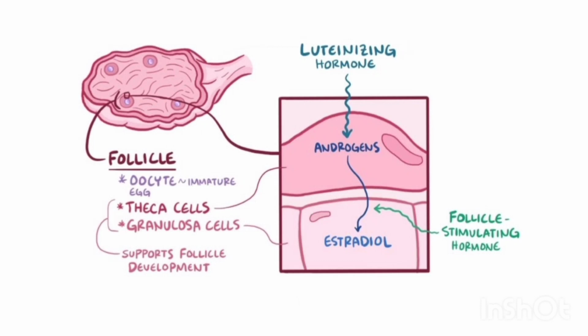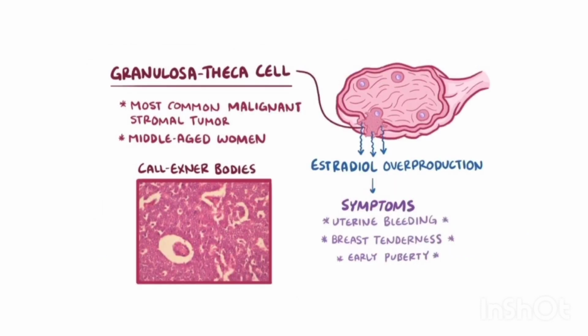The cells are known as theca cells and the granulosa cells. Luteinizing hormone stimulates secretion of androgens in the theca cells. Follicle stimulating hormone stimulates conversion of androgen in the theca cells to estradiol in the granulosa cells by the action of aromatase enzyme. Granulosa theca cell tumor is a form of sex-cord stromal tumor.